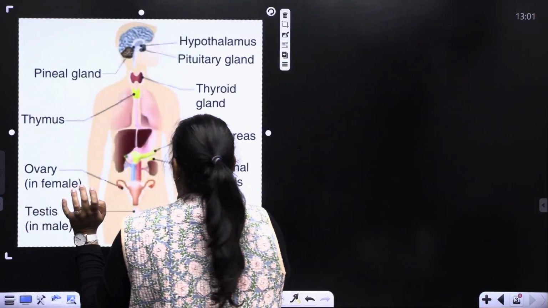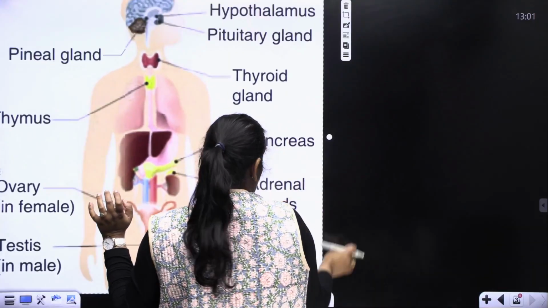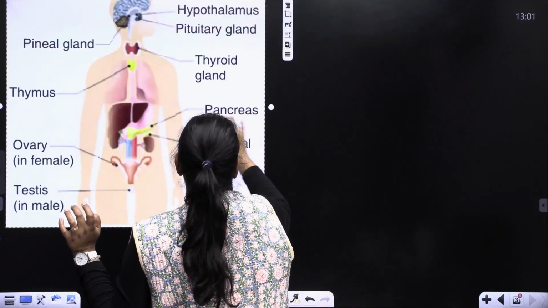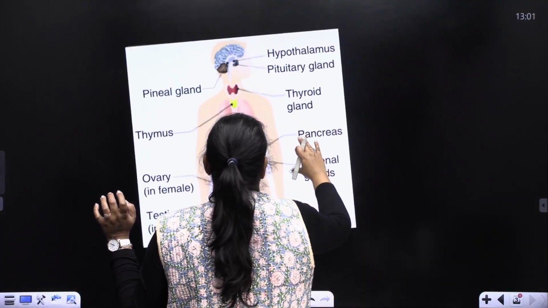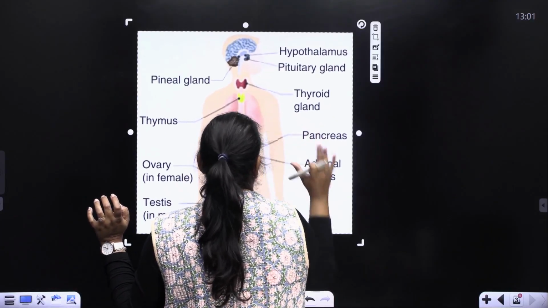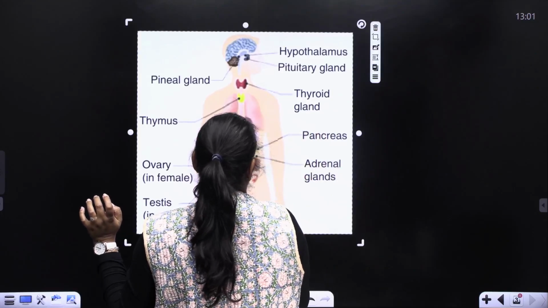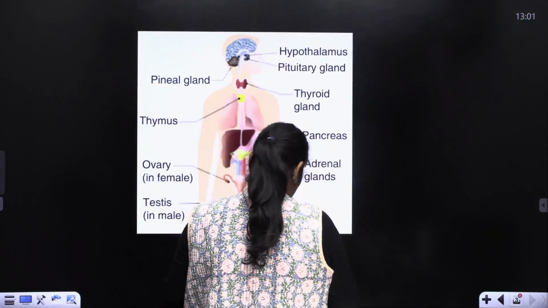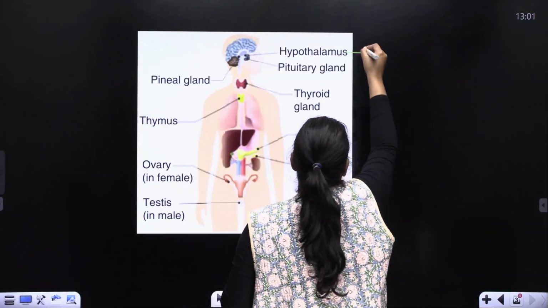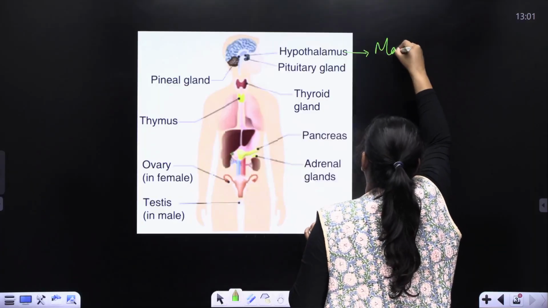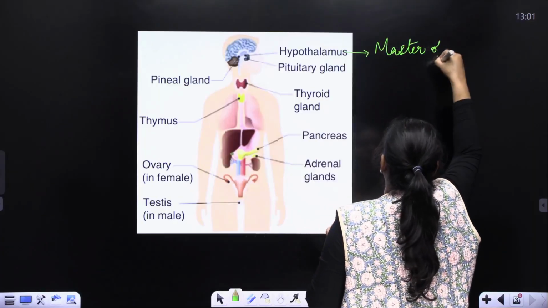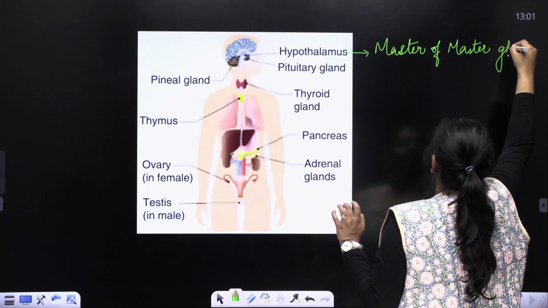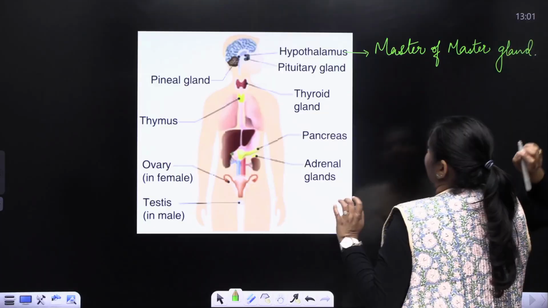Now let's move it here in the center. Okay, so this is it. When I say the word hypothalamus, hypothalamus is called the master of master gland.